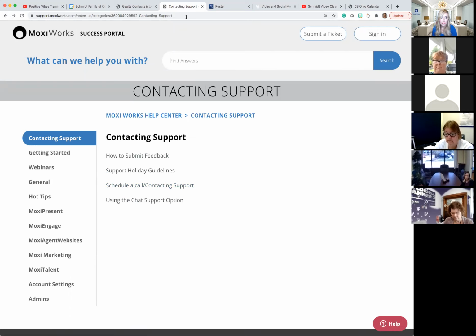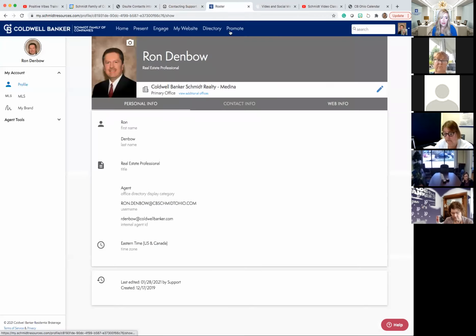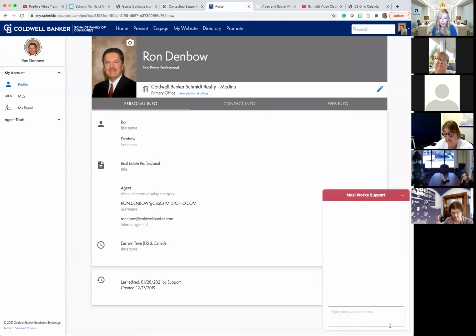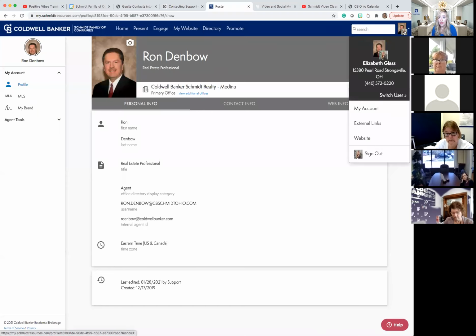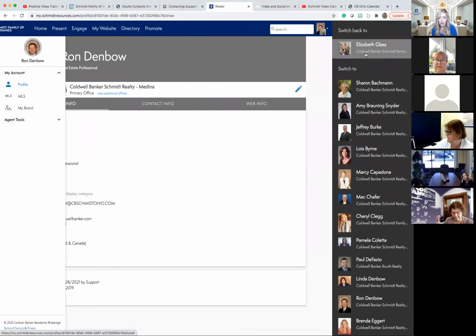Now, as far as inside of Moxi itself, the same options apply when you're clicking on the help button, bottom right-hand corner of any Moxi screen you're ever on. And then you can access the chat. You can access support links, but you can also go ahead and schedule that call as well for an hour from now, for 20 minutes from now, or maybe a week from now, if you're going to have a call with more than one person, kind of like a meeting like we're doing now. Let me go ahead and get out of his account.